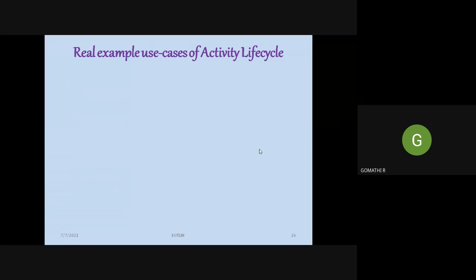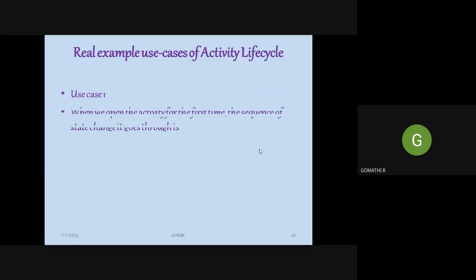Okay, so I think you have got knowledge about the life cycle of an activity, which consists of 6 methods. We have seen in which scenario we need to call a particular method in the activity life cycle. If you understand this, you can code your program by calling these methods based on the design of your mobile app. So let me show you some real-time example use cases of the activity life cycle.